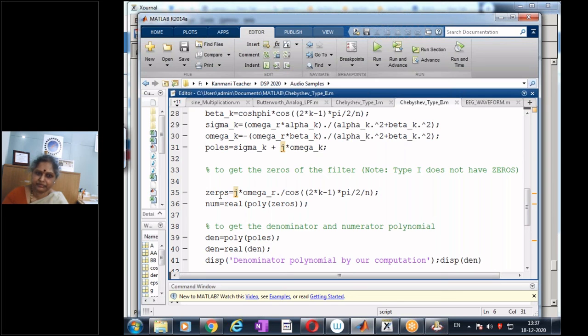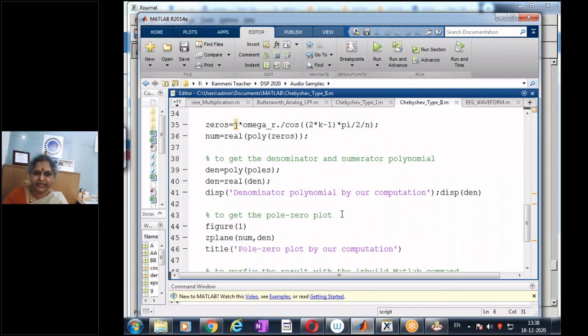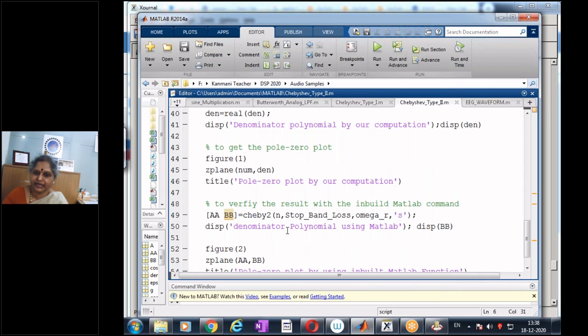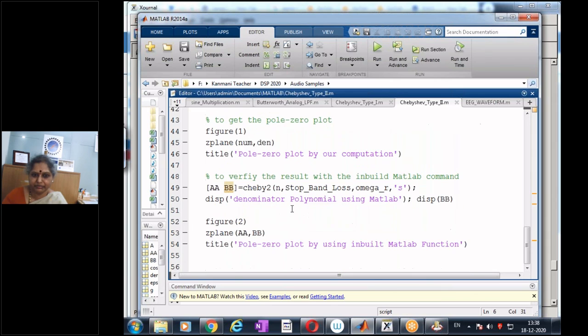And similarly, I have my zeros. My zeros are located at j omega r divided by cos of (2k minus 1) into pi by 2n. So I get my zeros, and then I have my poles and zeros. I have a numerator and a denominator polynomial, and then I get the pole zero plot by using the zplane command. I also try to get the values by using the inbuilt MATLAB command and get the pole zero plot. So let's just run the type 2 Chebyshev filter and see the design.